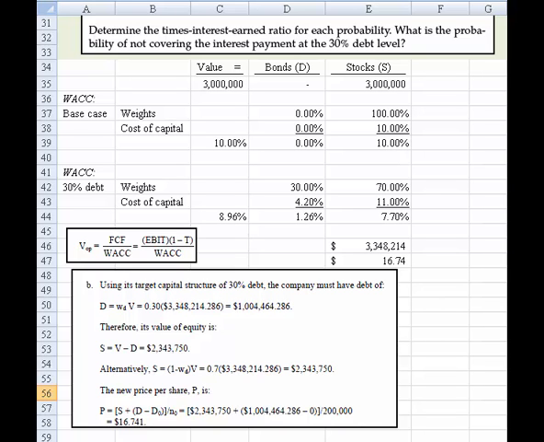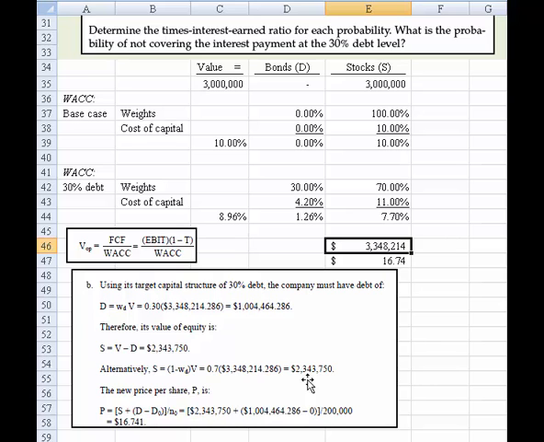Okay, now I've copied in another approach where you could see that to derive that $16.74, you could also use this approach where we say the value of the debt is equal to the weighted average of the new value of the firm. So 30% times our new number of 3,348,214, right? That's that number right there. Says the value of the debt was equal to $1,004,464.